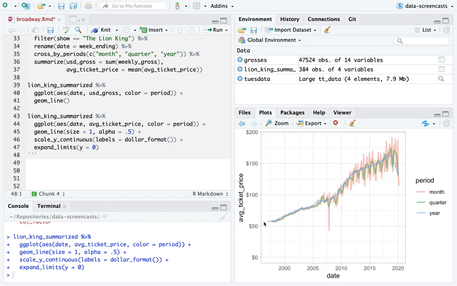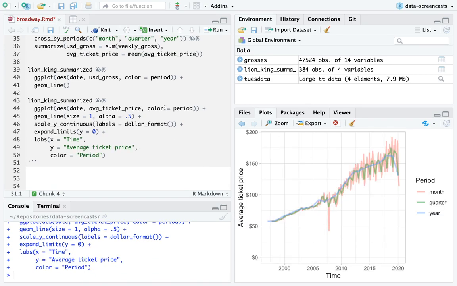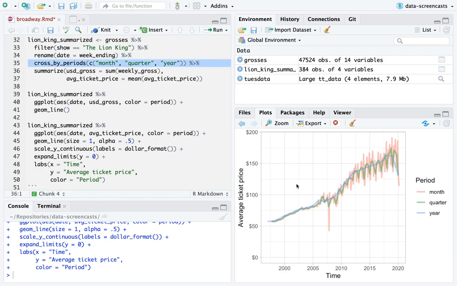Let's just say, here's the ticket price. And then I could have said X is time, Y is average ticket price, color is period. So this ends up being a pretty easy graph to make once you have cross by periods in your pocket.